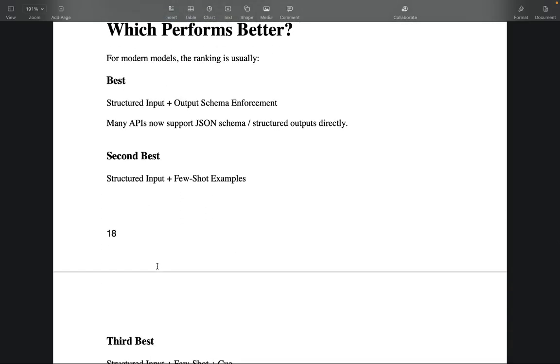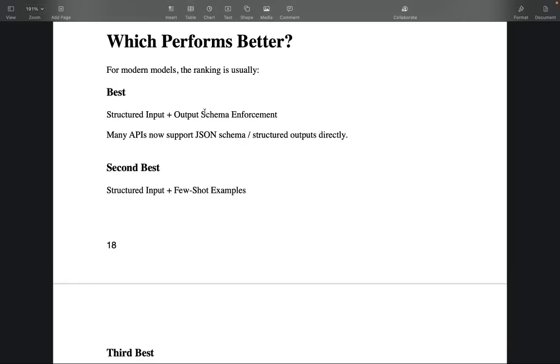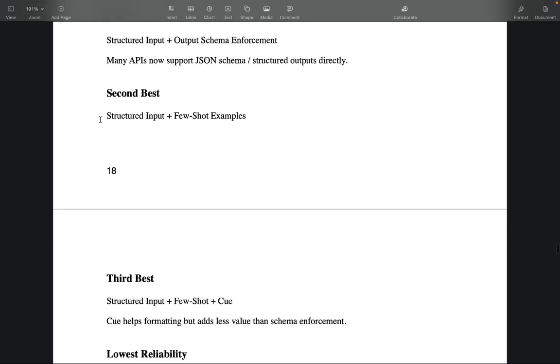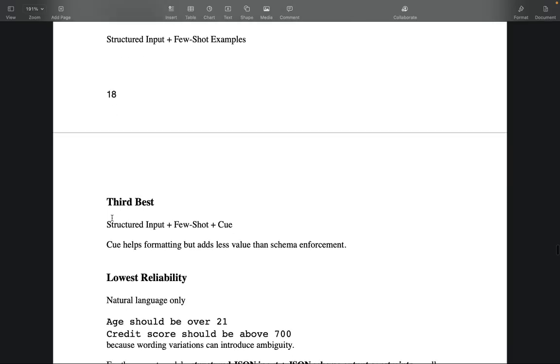All right, so which performs better? In modern models, the ranking is usually: structured input plus output schema enforcement, which we have done above, is the best. Many APIs now support JSON schemas and structured outputs directly. Second best is structured input and few-shot examples. And third best is structured input, structured output, few-shot examples, and cue. That's what we have mentioned, all of these things, right?